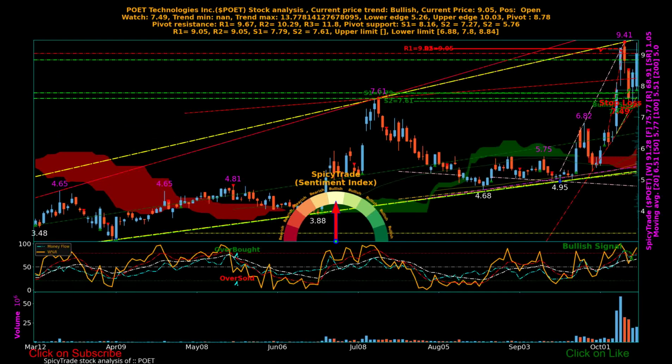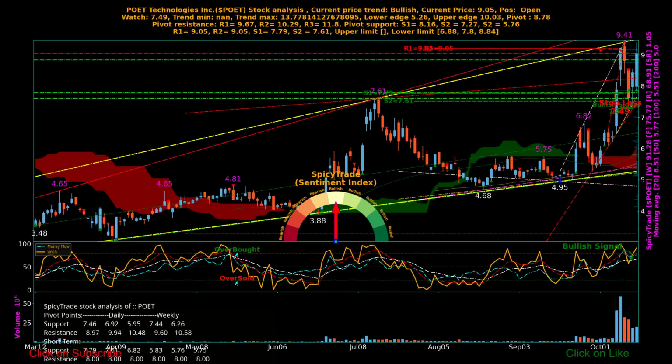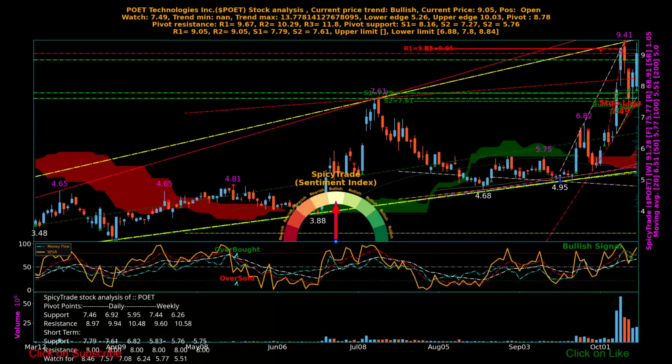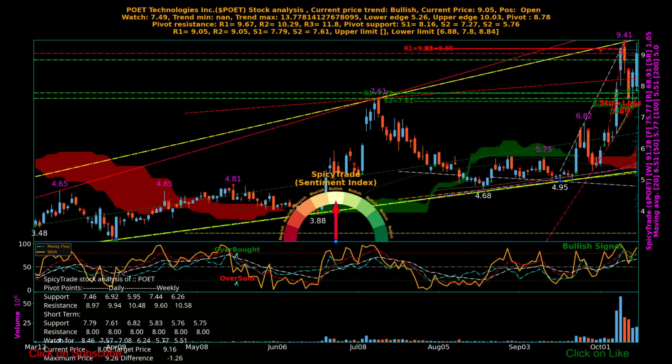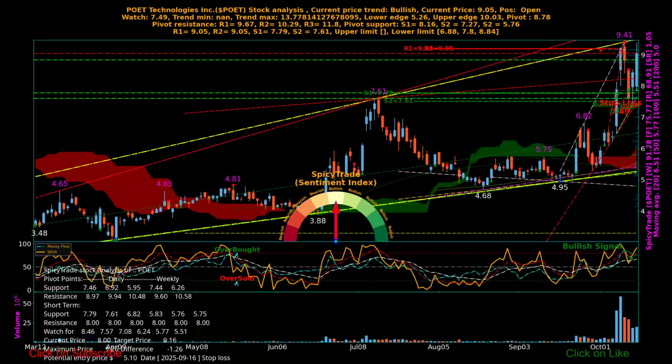Finally, let's discuss some major support and resistance levels. There are a few horizontal lines drawn on the chart. Green lines are used for support levels, and red lines are resistance levels. Price always fluctuates between these lines. A stock breaks out if the current price moves above or below these levels.